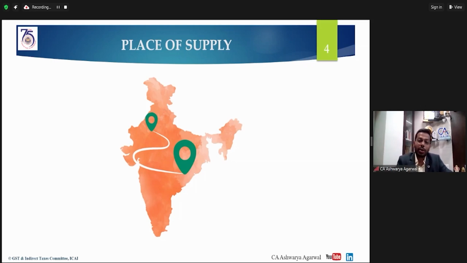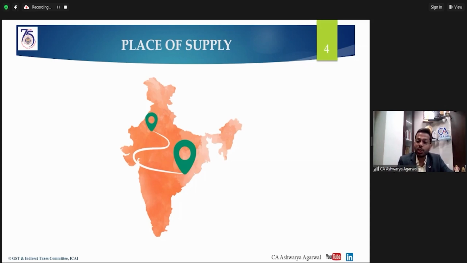This GST law has been introduced with the concept of a consumption-based tax. That is, the tax will flow to the state or the territory where these goods or services are actually consumed. So it is important to determine where the goods or service which is supplied is ultimately being consumed. If it is being consumed within India, that is, within the same state of the supplier, then it will attract a local tax, that is CGST and SGST.